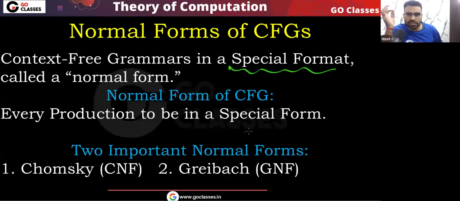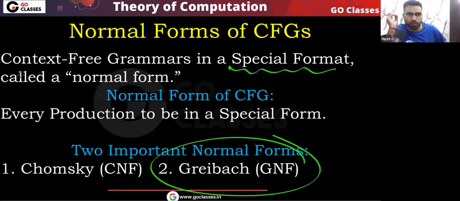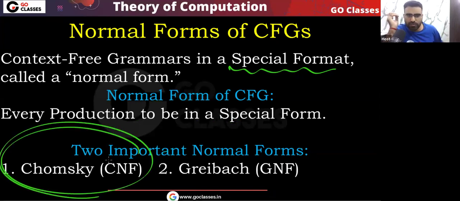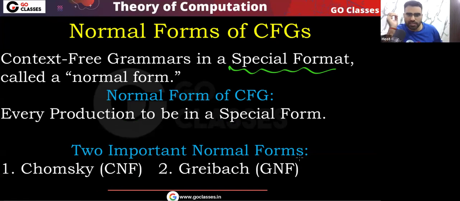Okay, so these are the two important normal forms that we need to study. This CNF is very important. This GNF is less important. So we will spend a lot of time on CNF, but we will see the required details of GNF also. Okay, so I hope you understood. We need to study these two normal forms, Chomsky normal form and Greibach normal form, one by one. So let's start with Chomsky normal form.